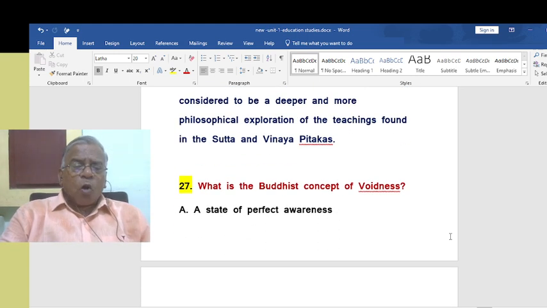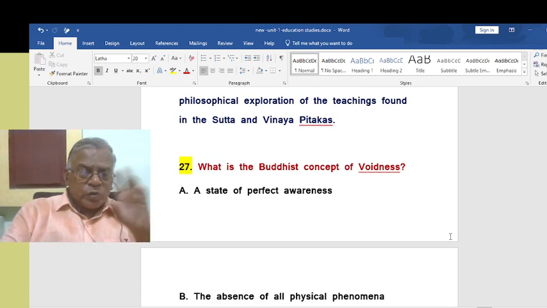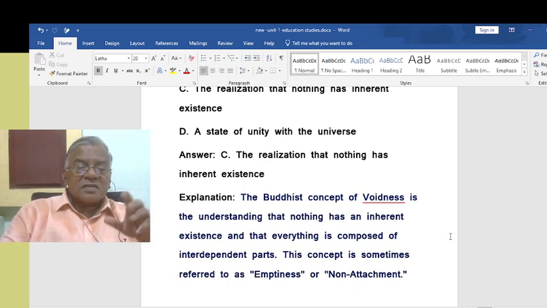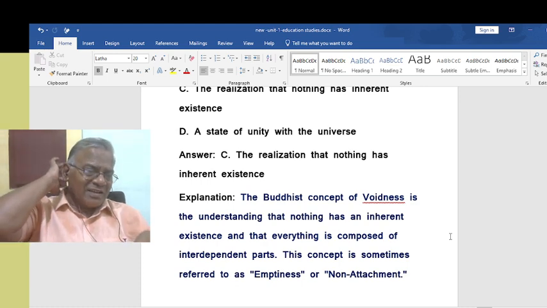What is the Buddhist concept of voidness, emptiness, sunya? What is the Buddhist concept? That is the realization that nothing has inherent existence.